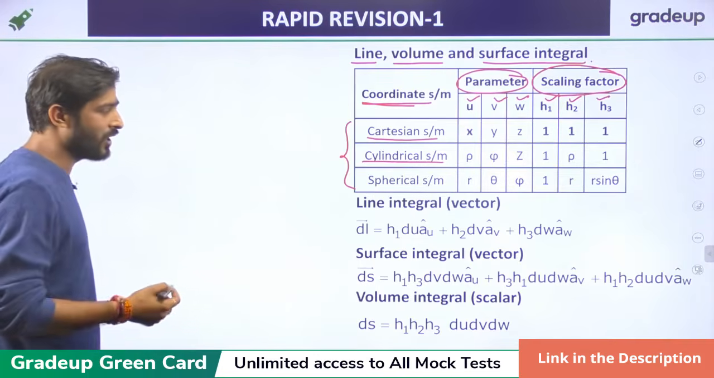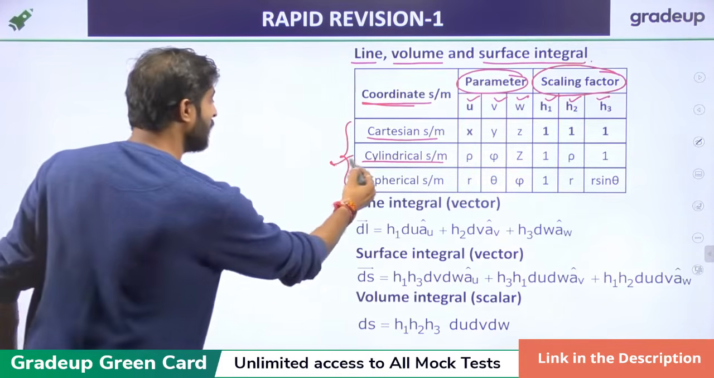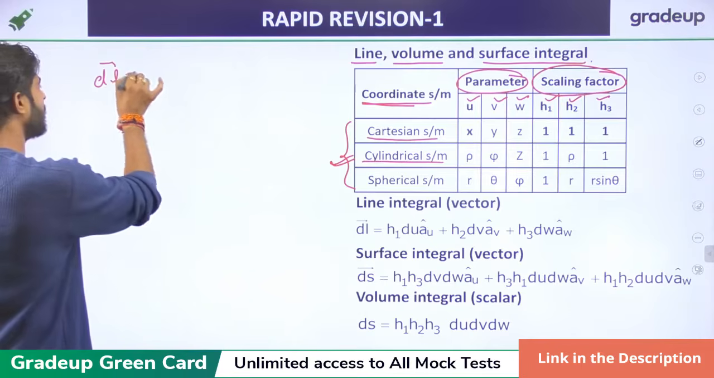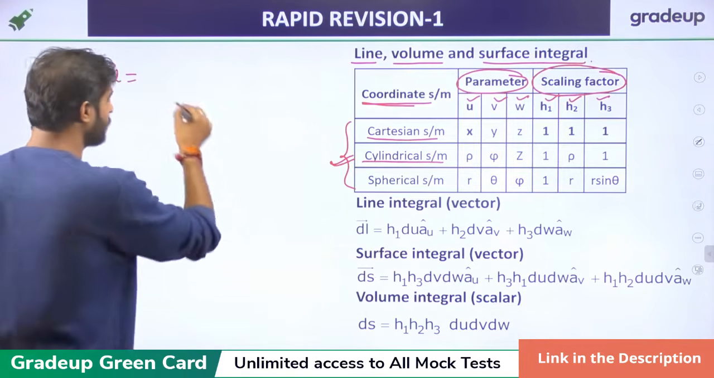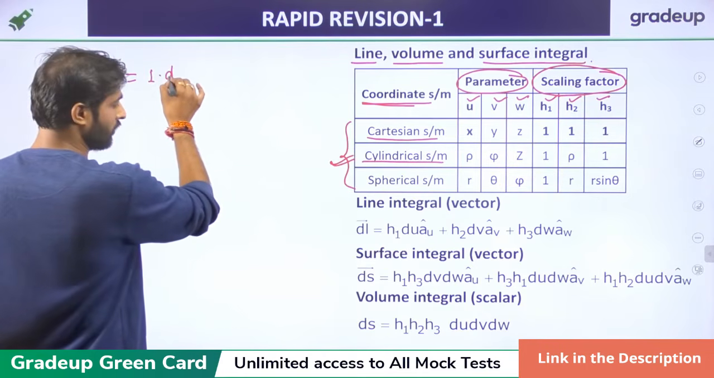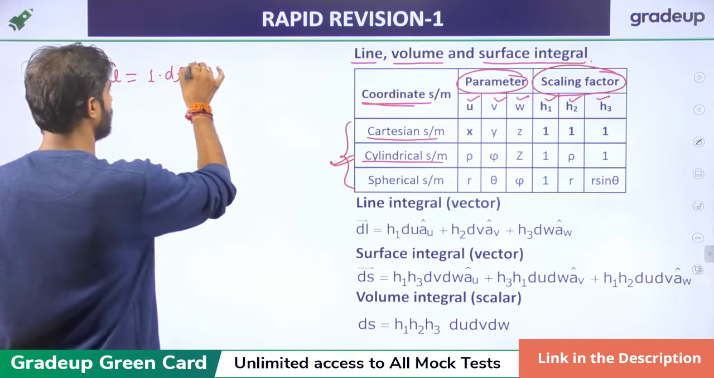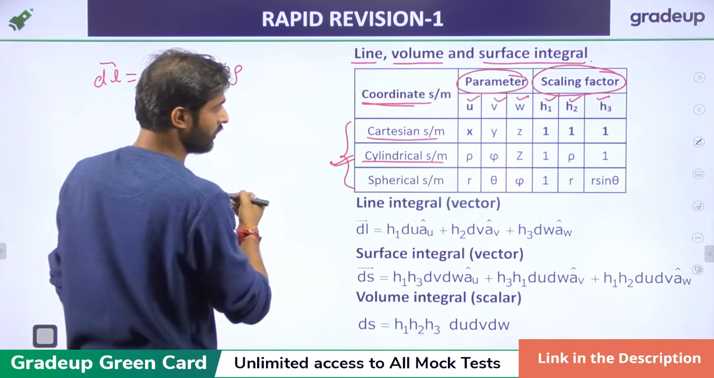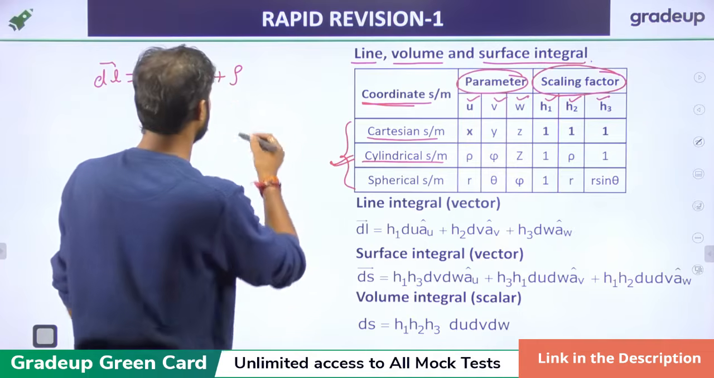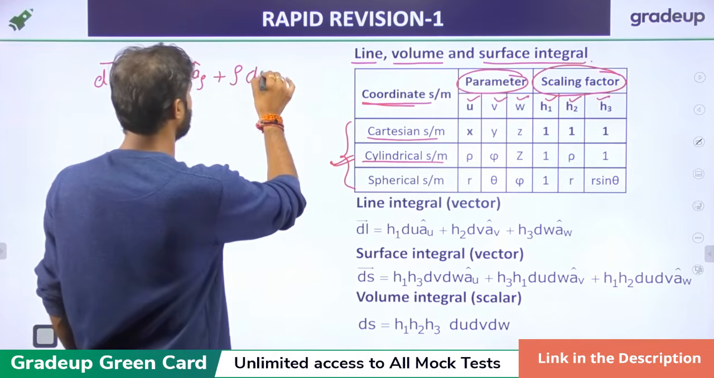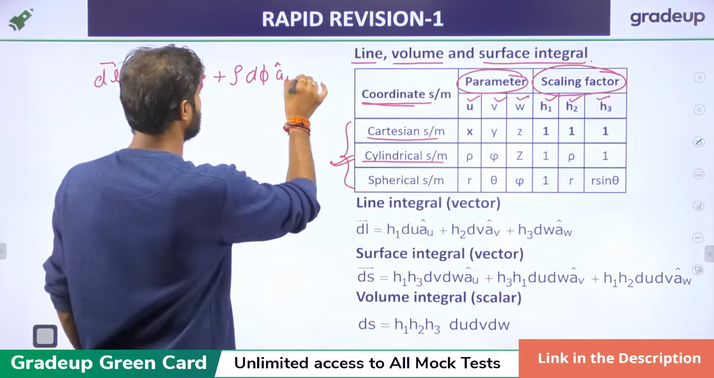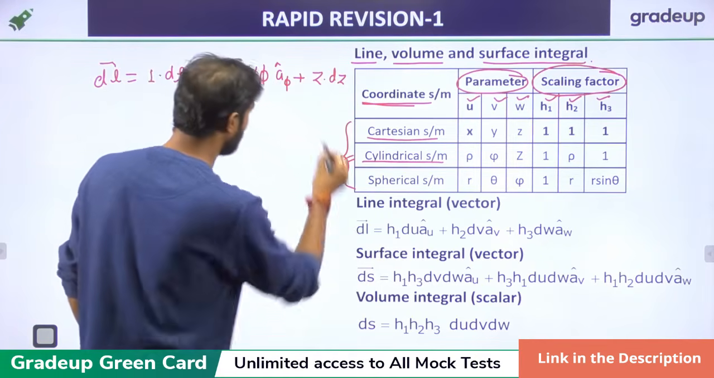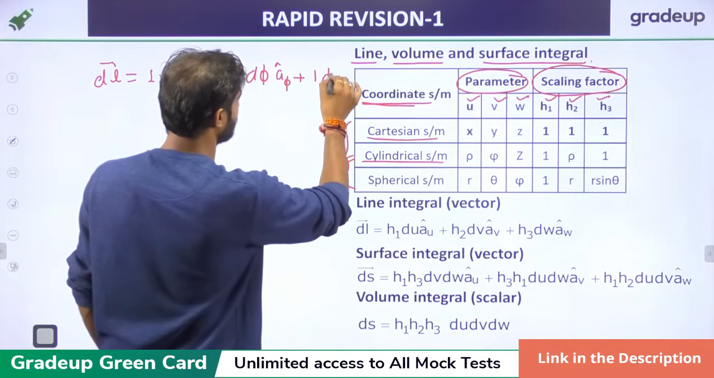So if you want to find the line integral for any function in the cylindrical coordinate system, the line vector is represented like this: h1 is 1, so d rho a rho, plus for h2, which is rho, rho d phi a phi, plus h3, which is 1, dz az.